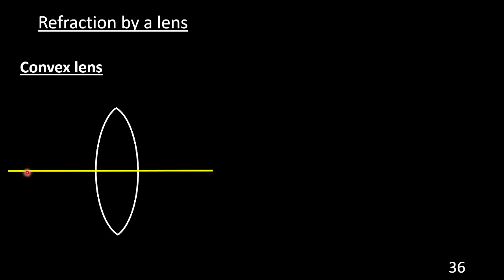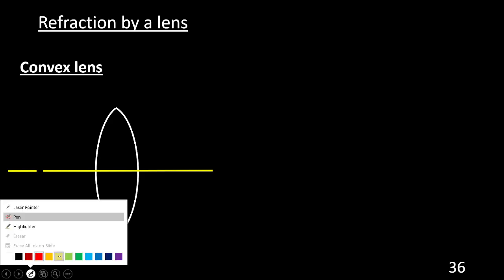Suppose there is an object placed somewhere here. My point is how the bending takes place. There is a bulb. Here I have placed a bulb. Bulb means the light rays will be emerging like this. Understood? I will show you how the light bends. For that purpose I am discussing it. There is a small bulb kept here.